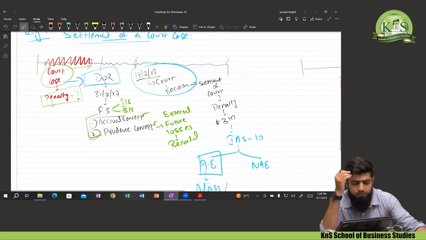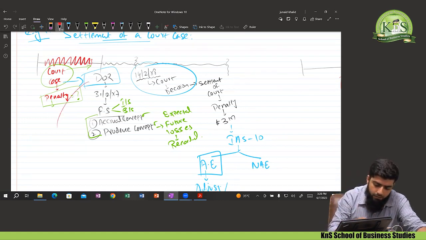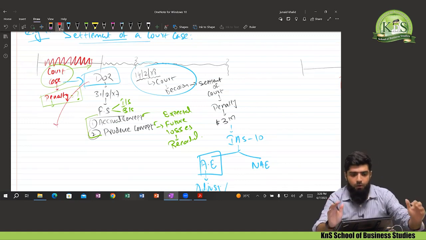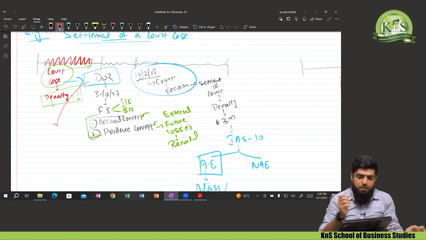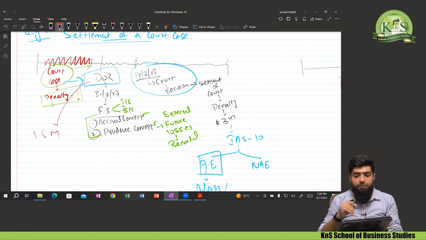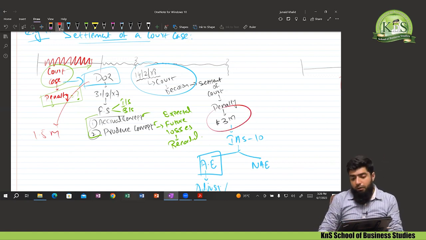Now, one of the questions that comes to the mind of many students is, what if we made an entry on the date of reporting? At the date of reporting, there was a court case and we made a penalty entry for an estimated amount of, let's say, 1.5 million. Now what's next? The court awarded you a penalty of 3 million. Now how are we going to account for it? How are we going to adjust this one?